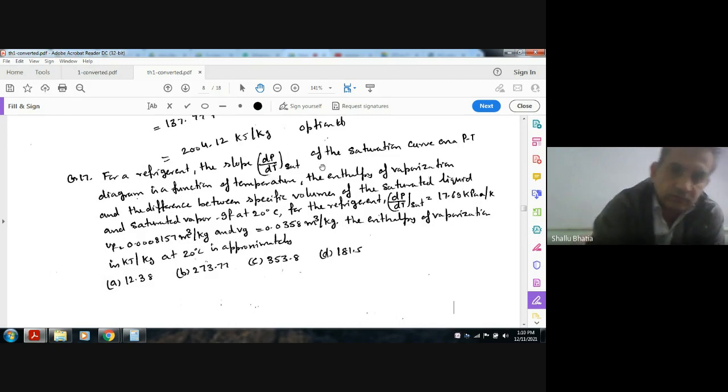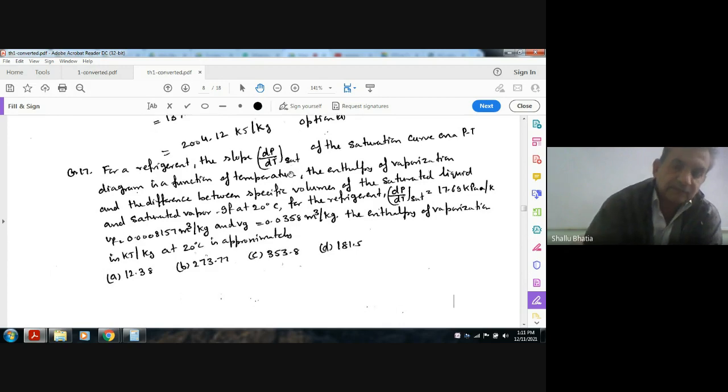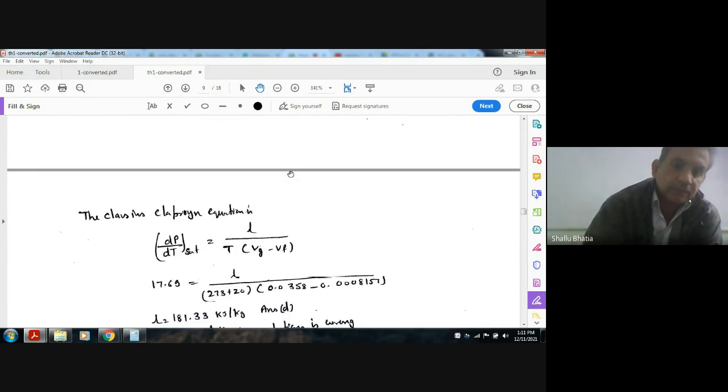So this is the slope of the saturation curve, and we have to use the classic Clapeyron formula. In the slope of the saturation curve, dP by dT saturation, L is the latent heat, T is the boiling point, Vg is the saturated vapor volume, and Vf is the saturated liquid volume.